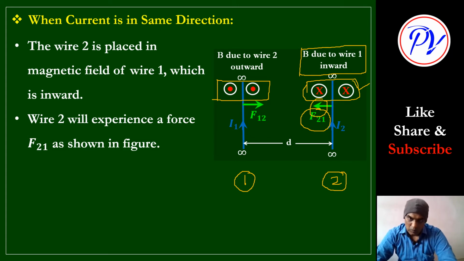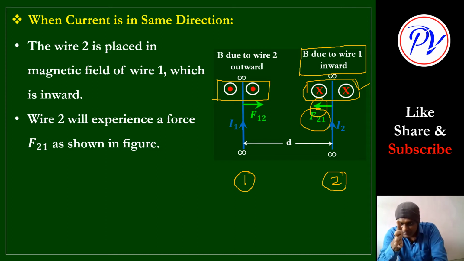Okay, now we have to use right hand palm rule for that. Do you know right hand palm rule? How to use? Look here, this is your right hand palm. So what we have to do? You have to put your fingers straight like this. This straight finger will give you the direction of magnetic field, or you put your straight fingers in the direction of magnetic field. Thumb you put in the direction of current. If thumb is like this, we can say this angle is 90 degree. This angle may be 90 degree, may not be 90 degree, but here it is 90 degree.